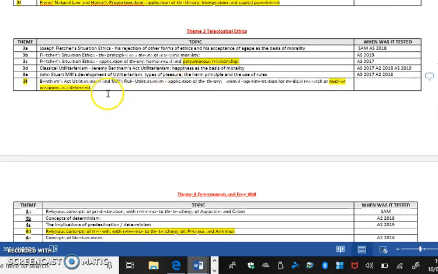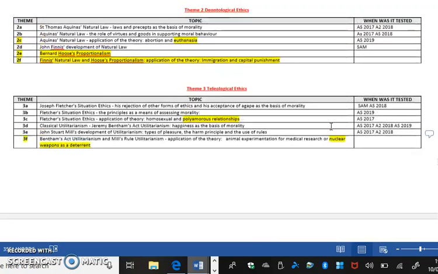Theme 3, please remember there's never been an act utilitarianism question on an A2 paper. That might be worth looking at. But polyamorous relationships for situation ethics is a top tip. And actually, situation ethics has never been asked on an A2 paper. And nuclear weapons with utilitarianism.